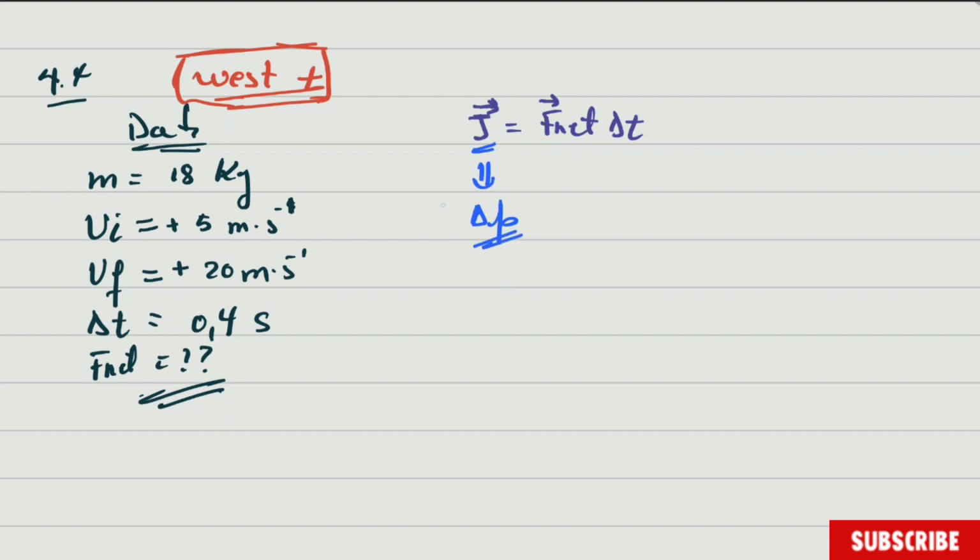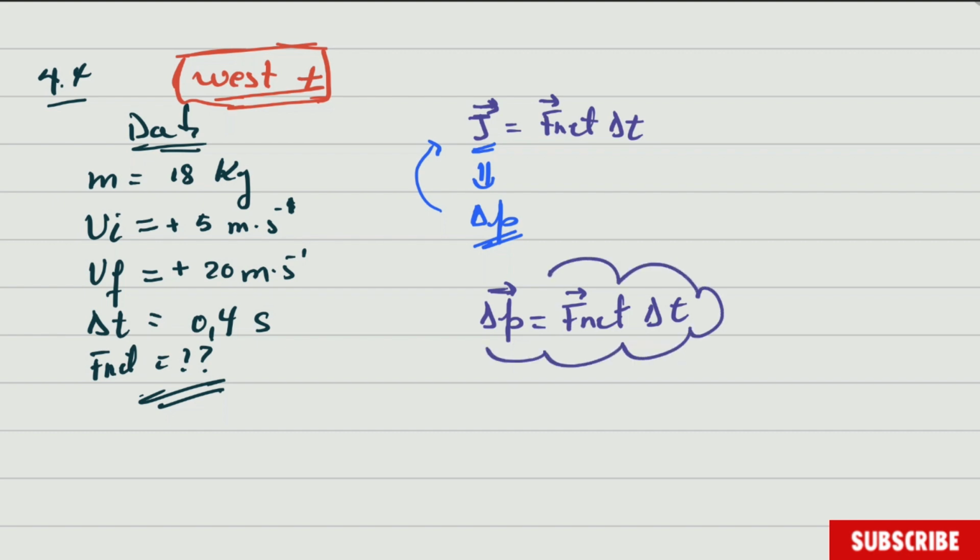So if we substitute this one there, we have that the change in momentum is equal to net force multiplied by the time. And this formula is the one that you have in the formulas given to you in the exam, guys. Now, change in momentum is final momentum minus initial momentum.